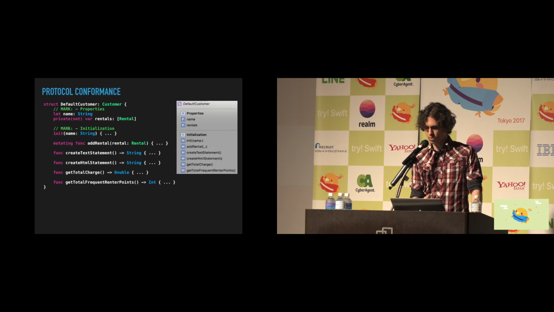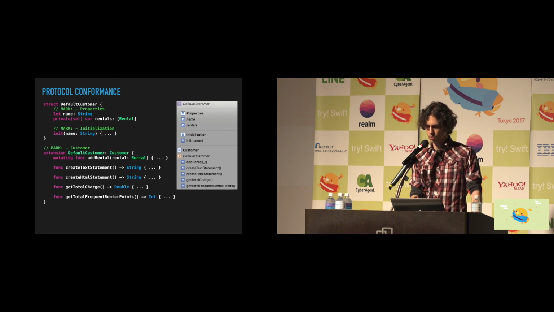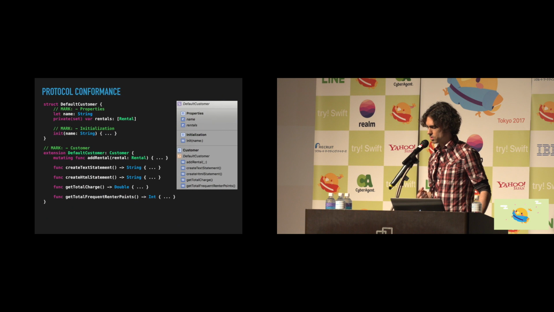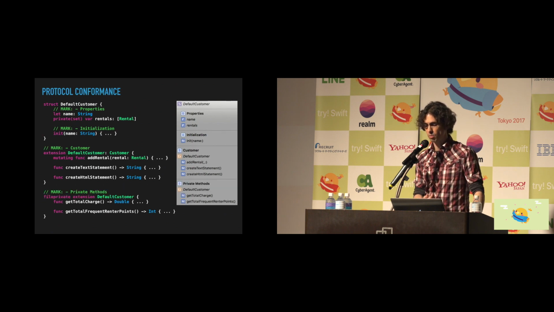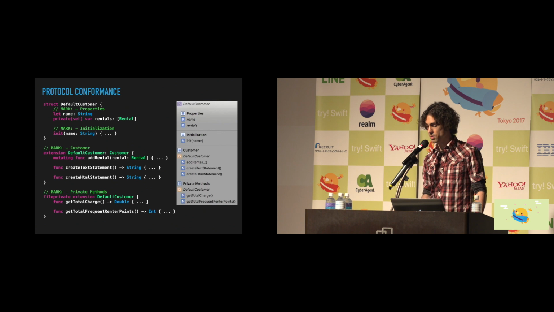So first, we'll just call out the properties and the initialization, and then we can pull the conformance to the customer protocol out into a separate extension along with a mark annotation, so it's clear what methods are a part of this protocol. Lastly, we'll pull out the private methods, noting that we can mark the entire extension as file private instead of having to mark each of these methods individually as file private.